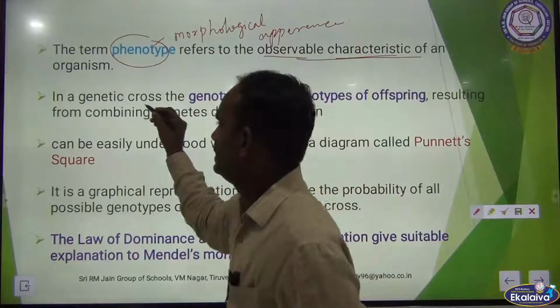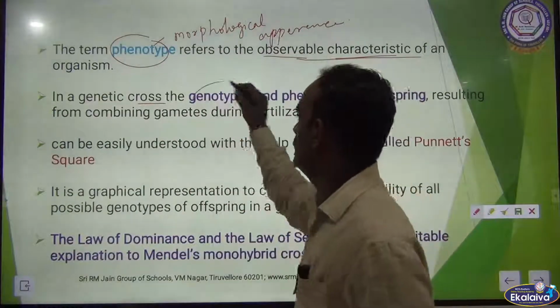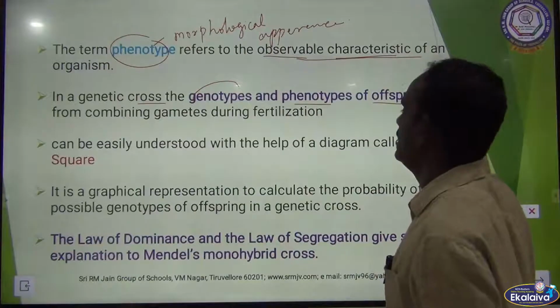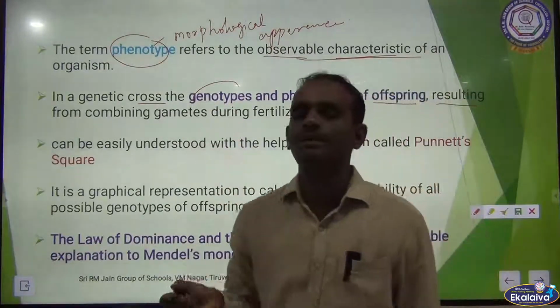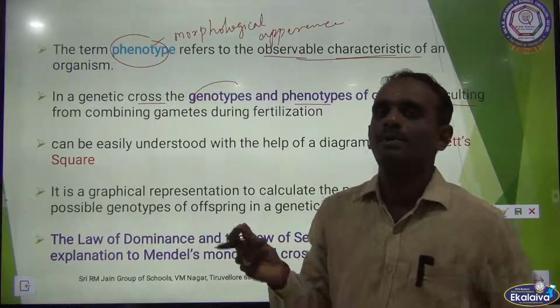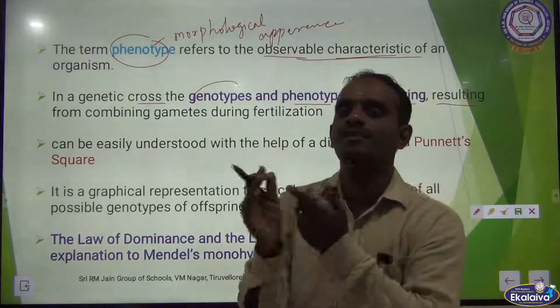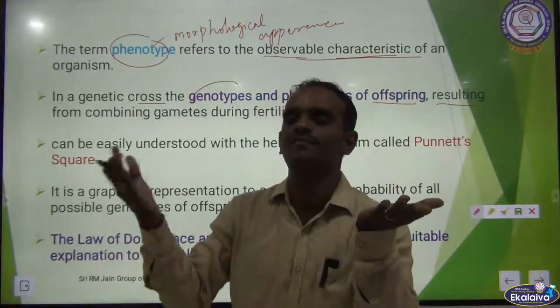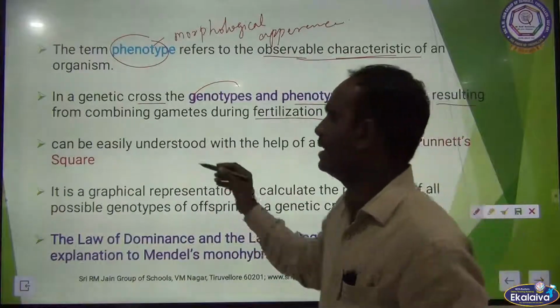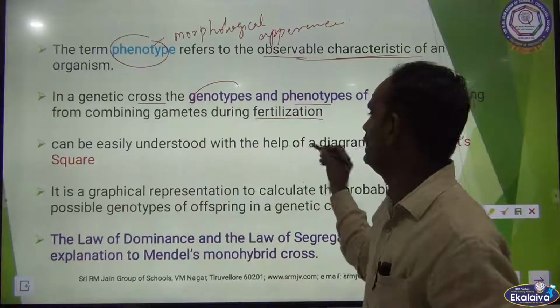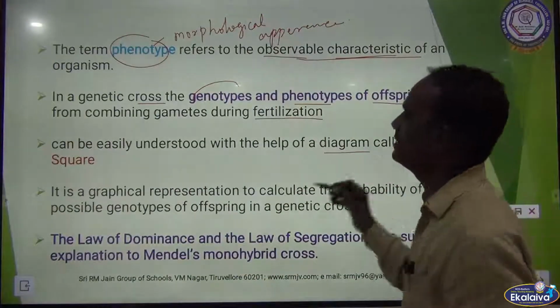Okay. In a genetic cross, genotypes and phenotypes of offspring result from combination of gametes. How are the genotype and phenotypes obtained? By combination of two different parents, male and female, combination of gametes during fertilization, and it can be easily understood with the help of a diagram called Punnett square.